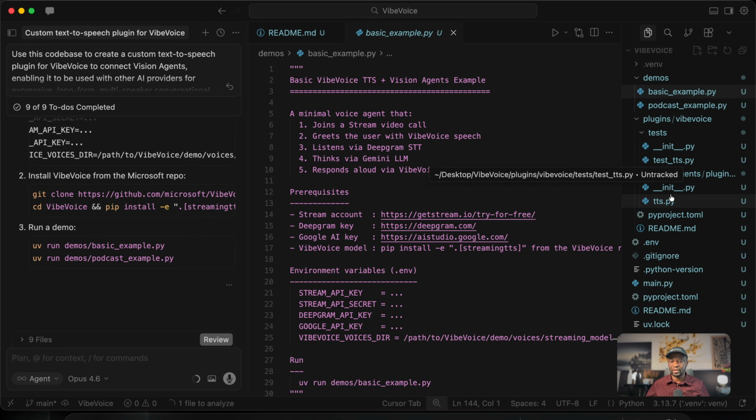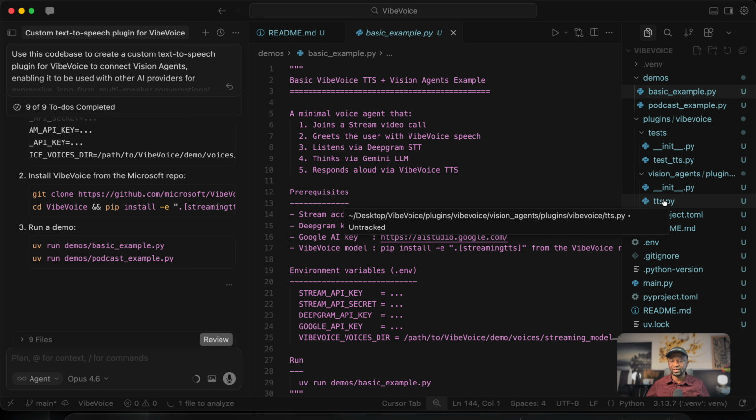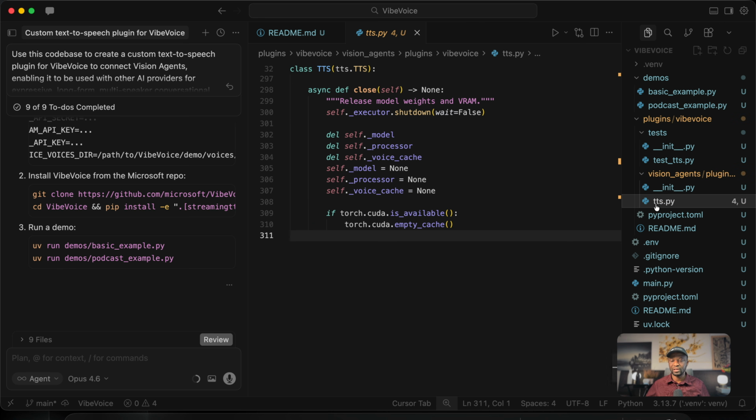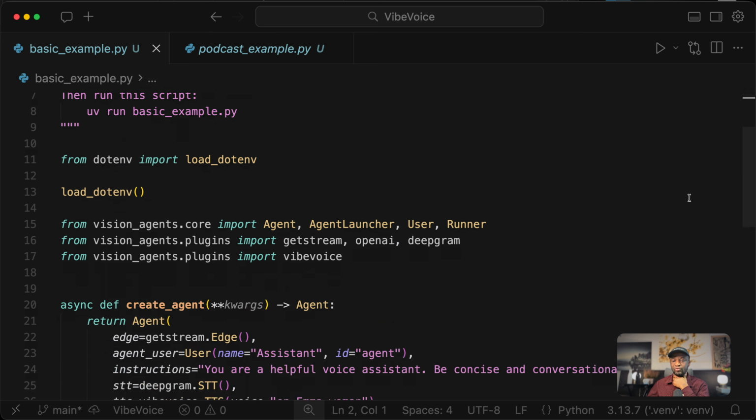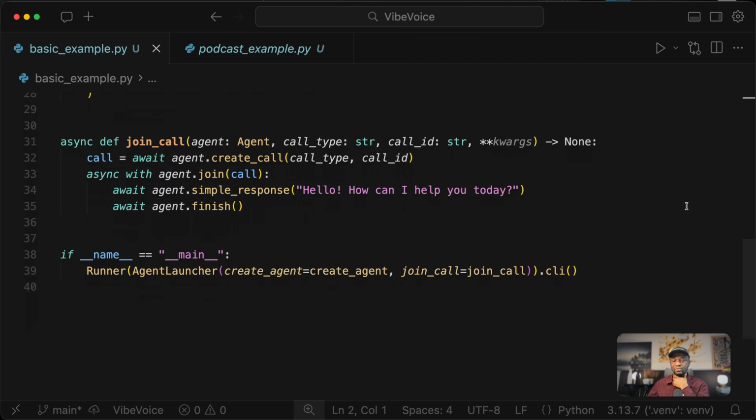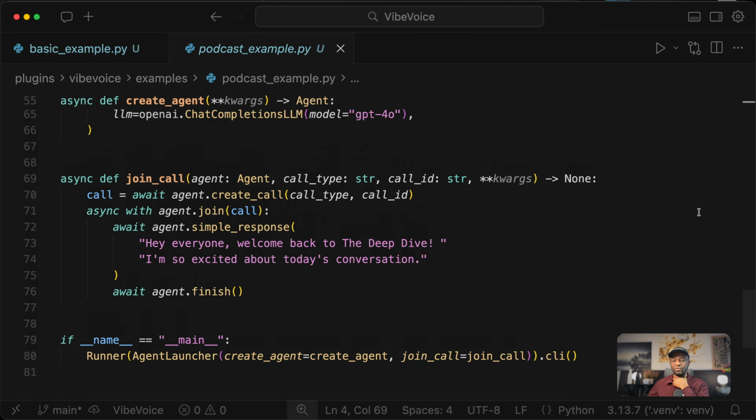So we have everything in the structure I showed previously, and the main implementation is done in tts.py. We also have the two demos, the basic example as well as another example for podcast.